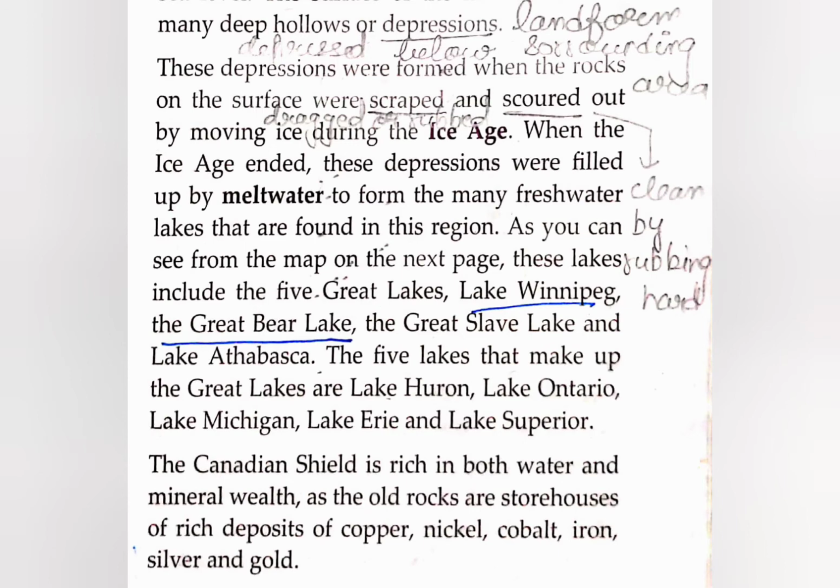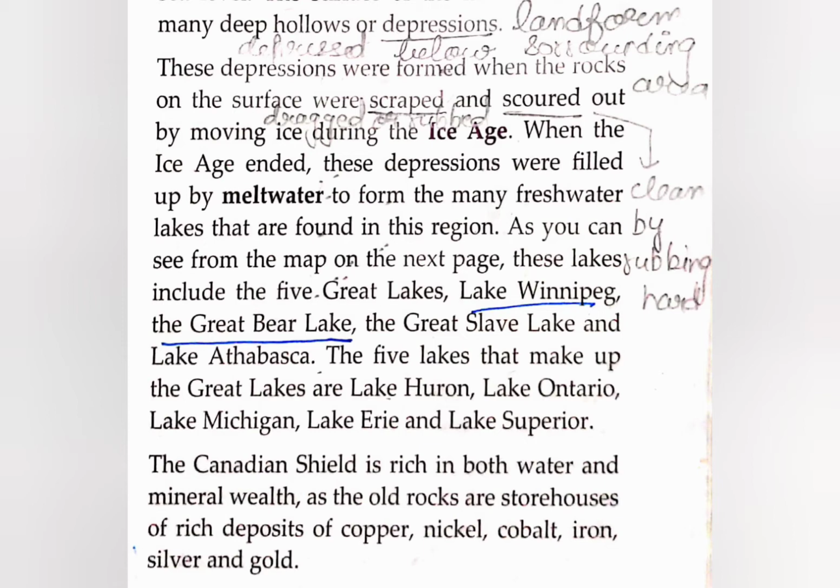Scraped means to drag or to rub, and scoured means again rubbing hard. So this all happened during the Ice Age.